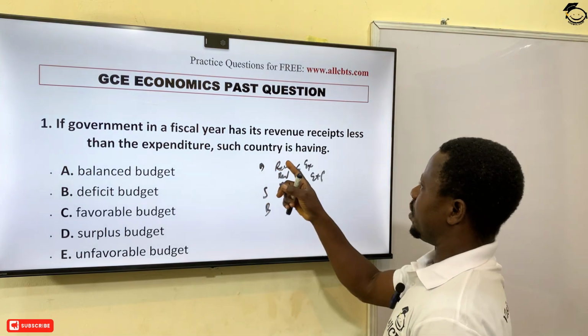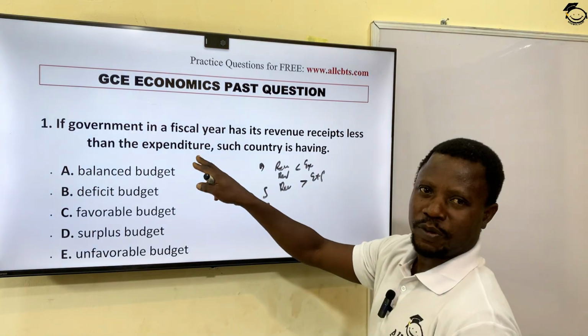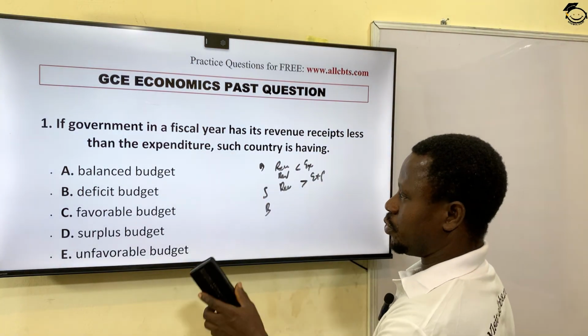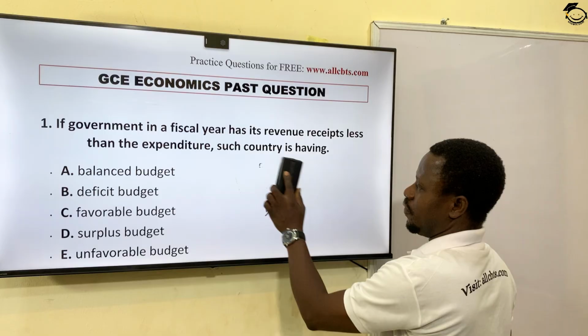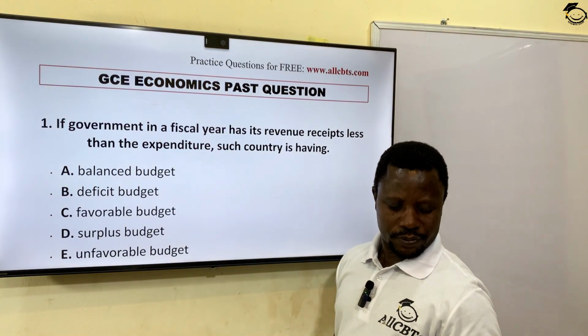And we have balanced budget, which means that your receipt is the same as your proposed expenditure. So for this question, it's saying that receipt, your revenue, is less than your expenditure. So the correct answer is what? Option B. That is deficit budget. The next question.